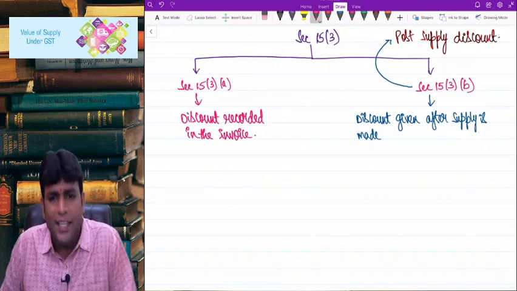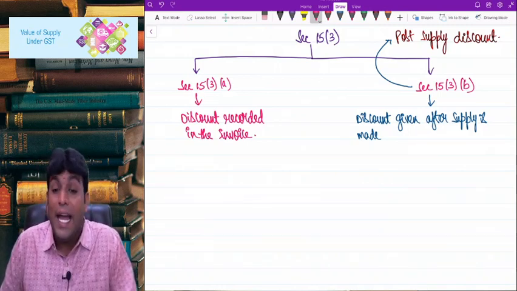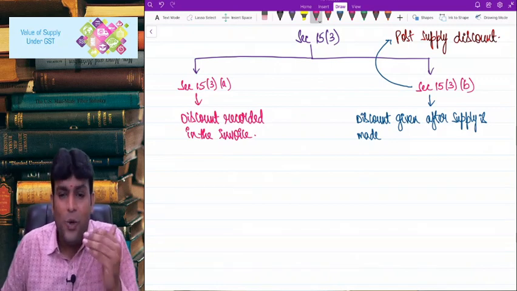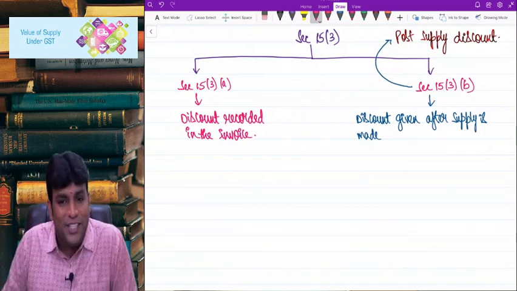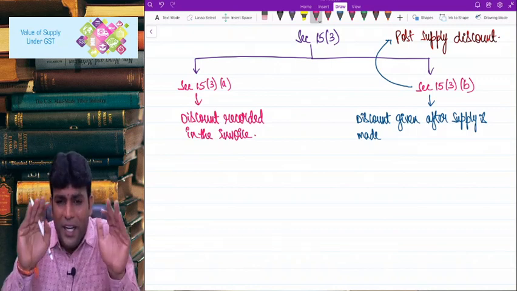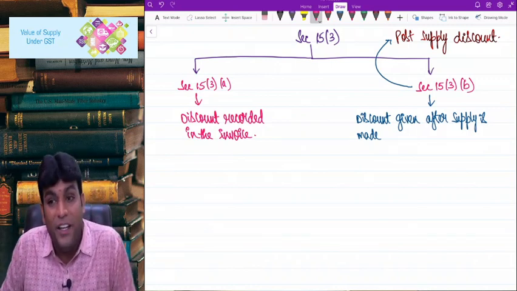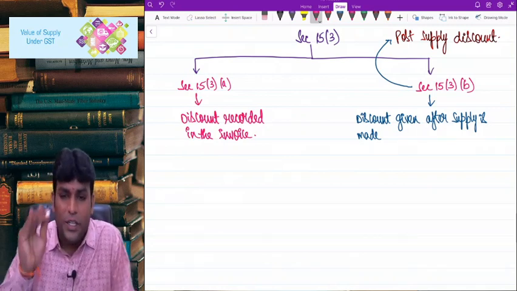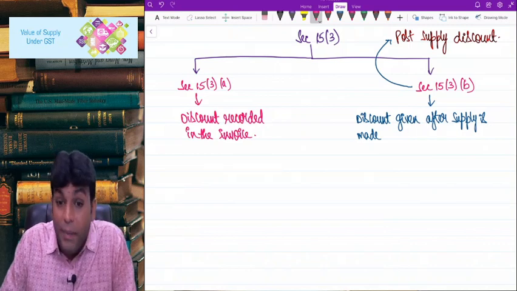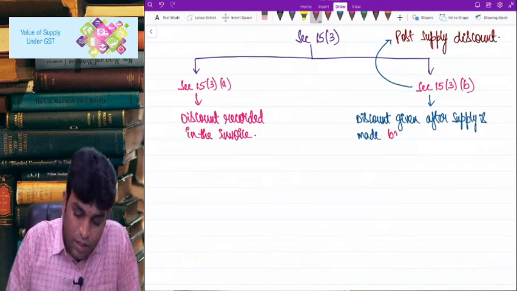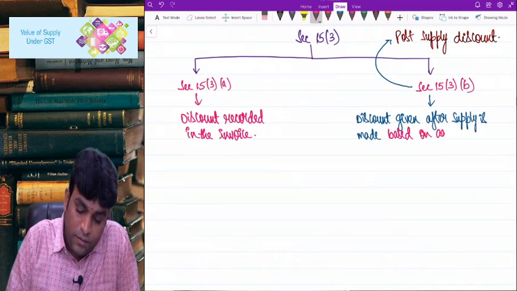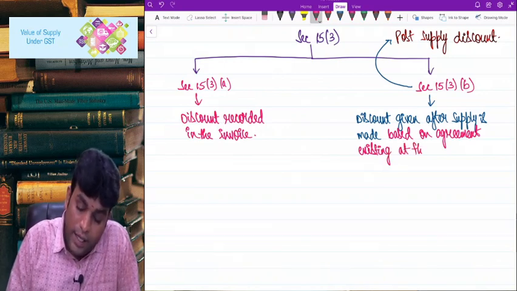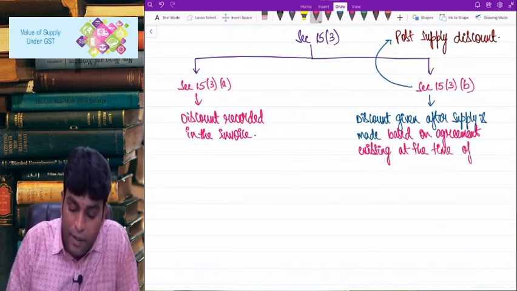And of course, that is the reason why we have got one document called credit note and debit note. Debit note is a document for increasing the value of supply. Credit note is a document for reducing the value of supply. So whenever we want to reduce the value of supply, we give a credit note. Correct? See now. So we're talking about discount given after supply is made, based on agreement existing at the time of supply. This is very, very important, sir.